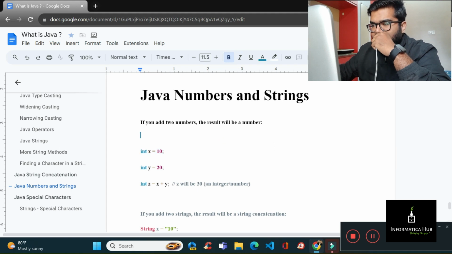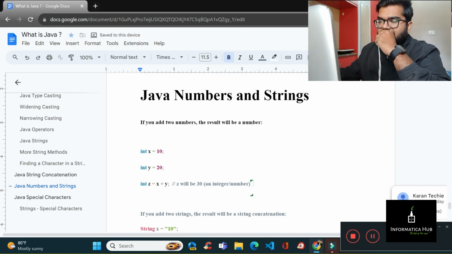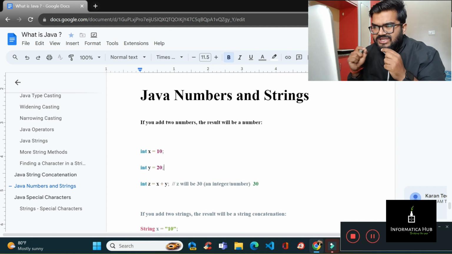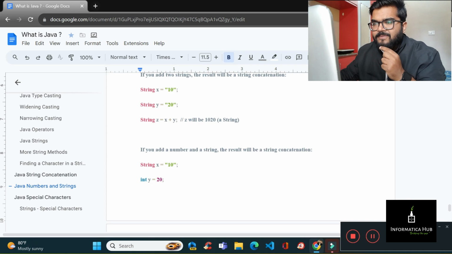Normal mathematical operation, you can see x plus y will be 30, taking the values 10 and 20. So numbers are directly added. If it would be a string, it will not be like this. But if it's a number, 10 plus 20, it will be calculating like 30, as the variable type is integer. Suppose if I change this to string, then the value will be different. If I change it to string, like in the below, you can see the value is 1020, a string.